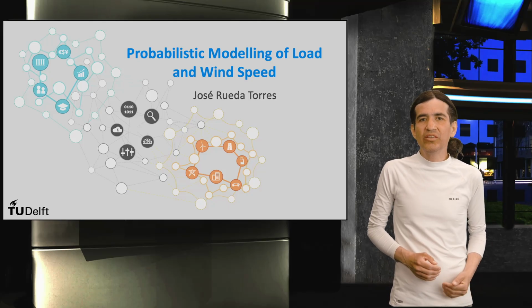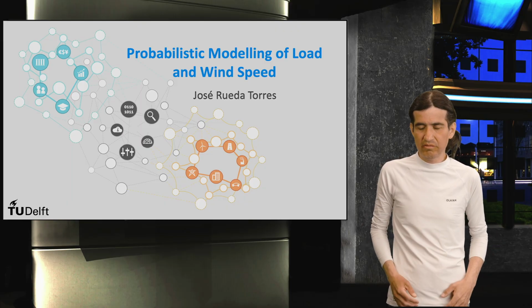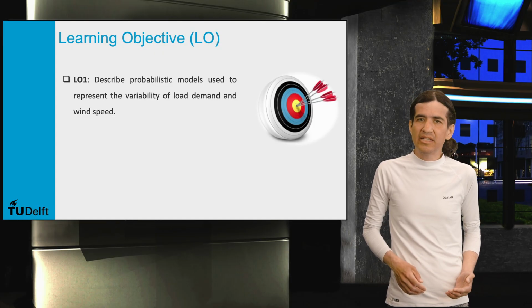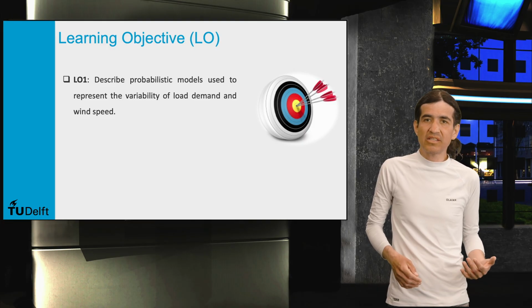Let's now focus on the use of selected models for probabilistic modeling of key variables like load demand and wind speed. In this video, widely used models like the Gaussian mixture model and the Weibull model are studied, including example applications.